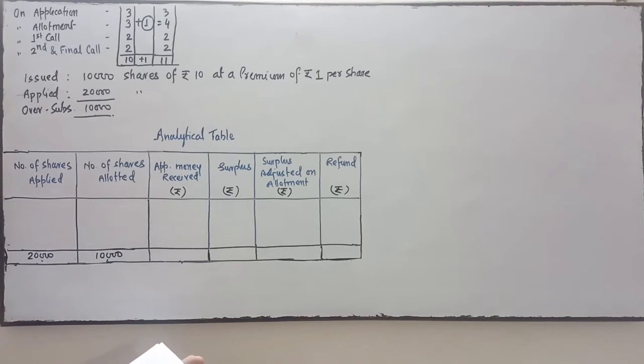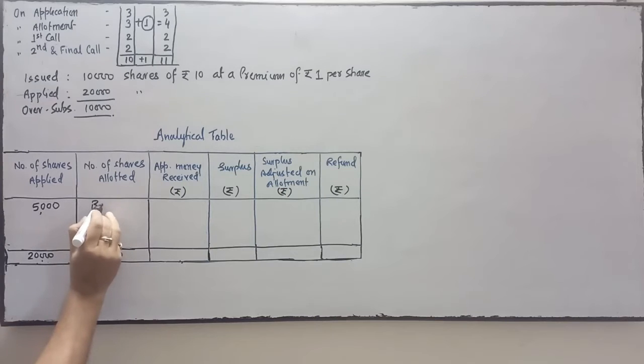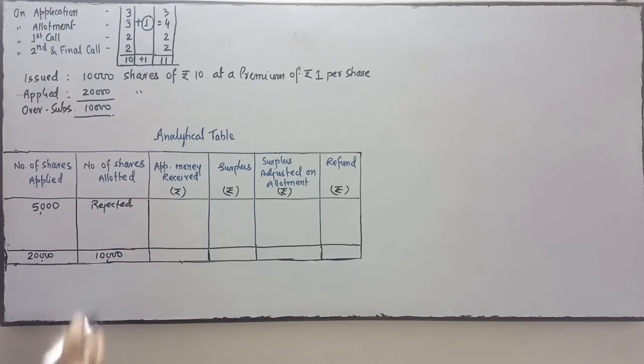Now here the company does the allotment like this. Applications were received for 20,000 shares. Those who applied for 5,000 shares, their applications are rejected by the company.